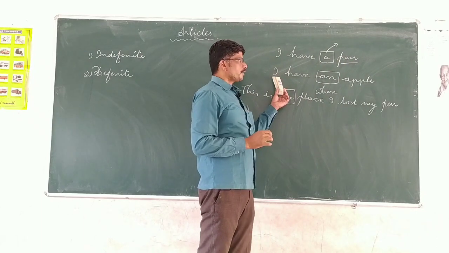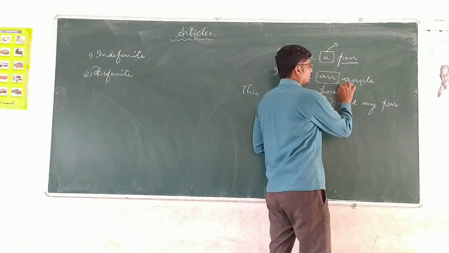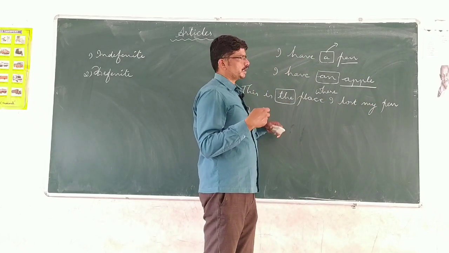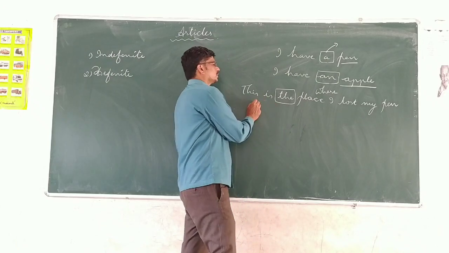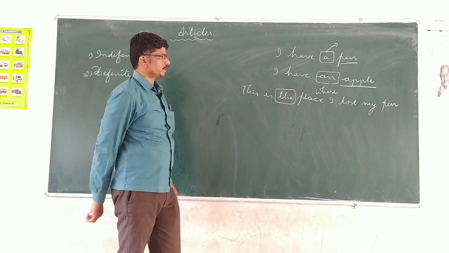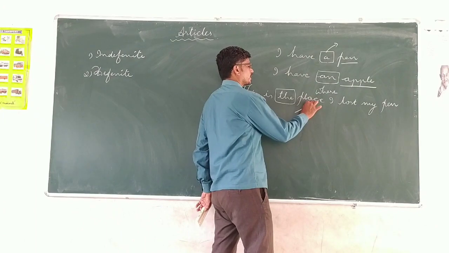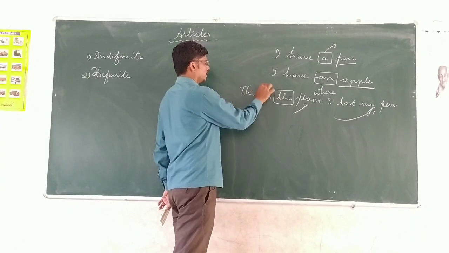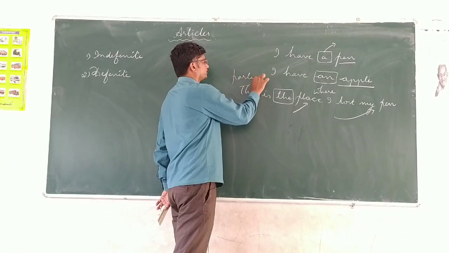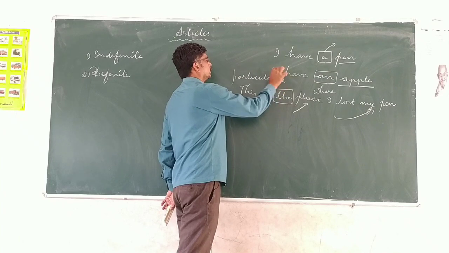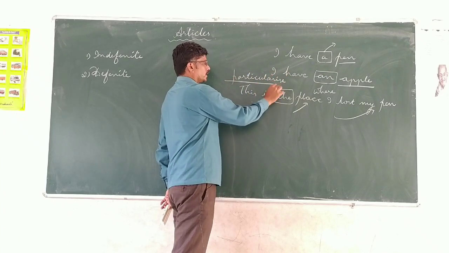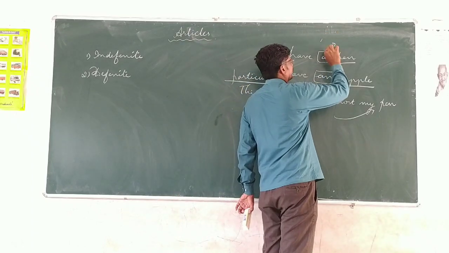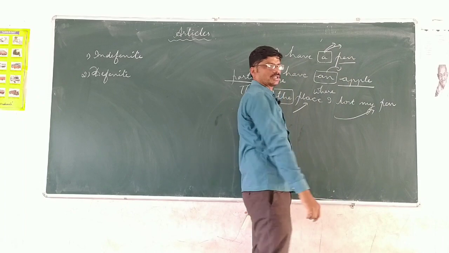See, I have an apple. This is also indefinite because there are apples, maybe from Jammu Kashmir, Delhi, or anywhere else. Go for this one. This is the place where I lost my pen. This is the exact place where I lost my pen. Here I particularize the place. So children, when we particularize things, that is the definite article. When we don't know or it is any, that is the indefinite article.